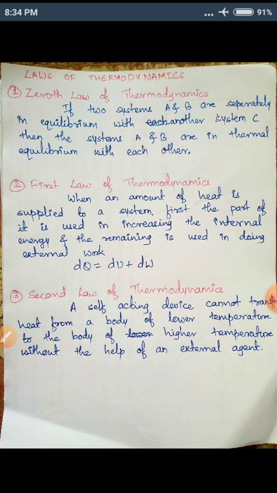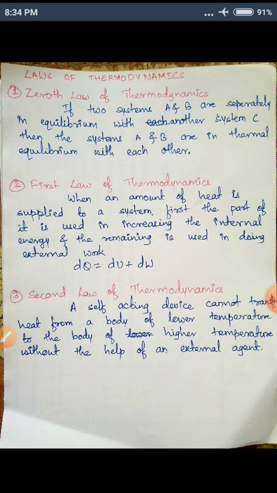I'll give you the example of a bike engine. Inside the engine we are giving heat. What is happening? Fuel is burning, heat is produced. What is the external work done in the case of a bike engine? Pulling the bike.